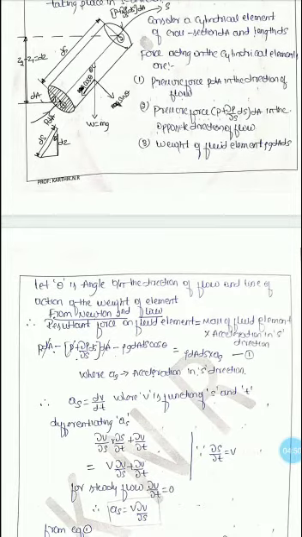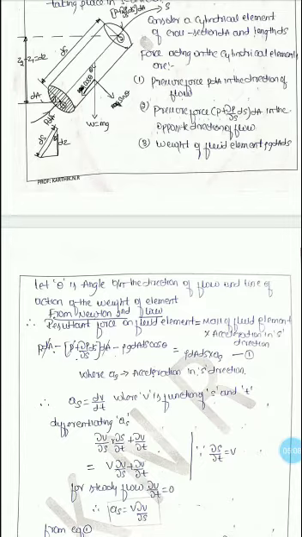Now you may ask why it is cos theta. You can observe in the diagram that we resolve the forces into horizontal and vertical components, that is cos theta and sin theta. Any component which is away from the element is neglected, therefore we neglected sin theta and considered cos theta.